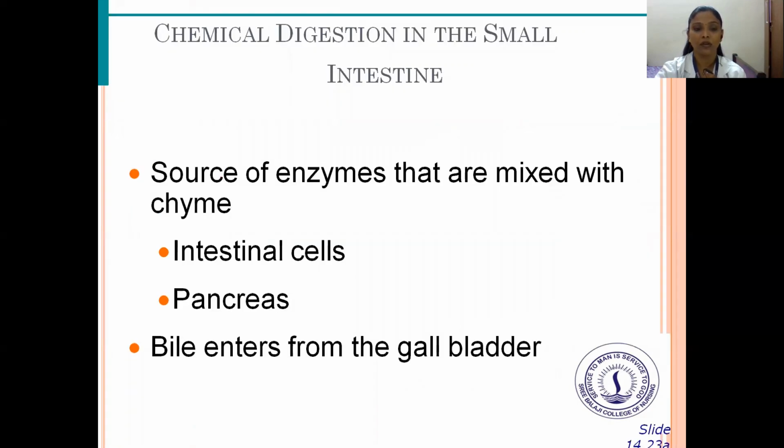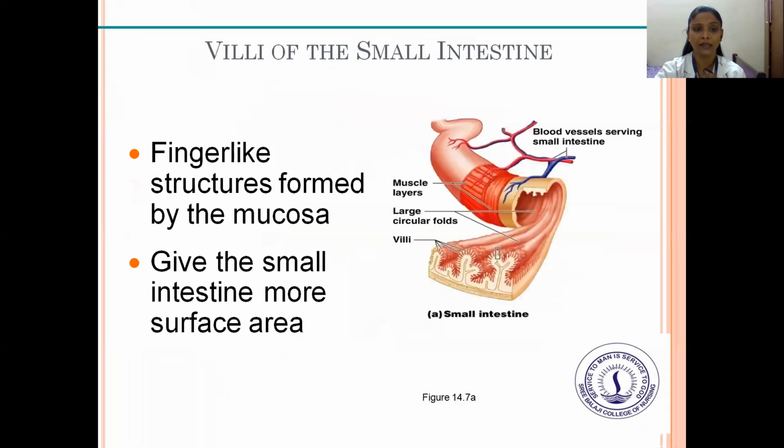Chemical digestion in the small intestine. Source of the enzymes that are mixed with the chyme: intestinal cells, pancreas, and bile enters from the gallbladder.